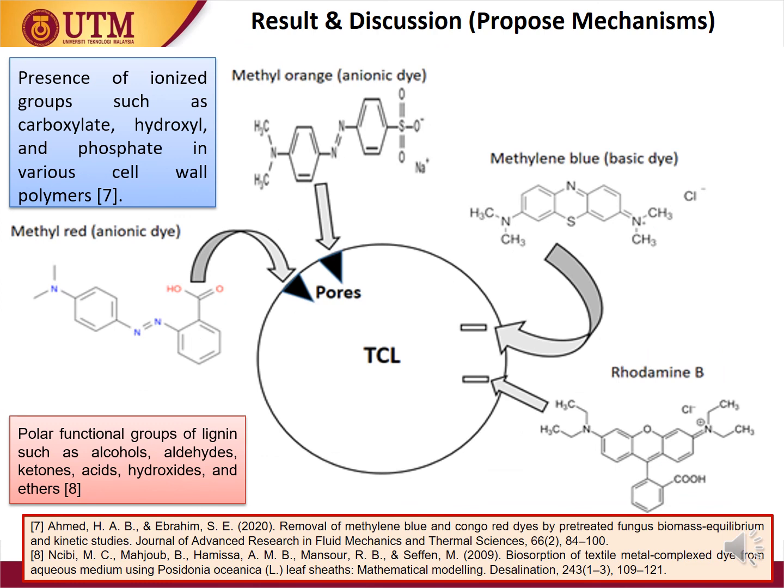Moving on, the figure shows the proposed mechanism for dye adsorption. Components that make up plants such as lignin and cellulose consist of a variety of polar functional groups. The cell surface is mostly anionic, negatively charged, and attracts basic dye due to the presence of ionized groups such as carboxylate, hydroxyl, and phosphate in different cell wall polymers, while the presence of polar functional groups of lignin in TCL such as alcohol, aldehyde, ketone, acid, hydroxide, and ether as chemical bonding agents helps in chemical and/or hydrophobic sorption which attracts anionic dye.